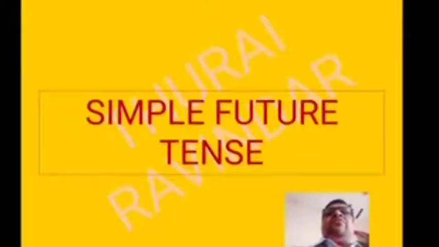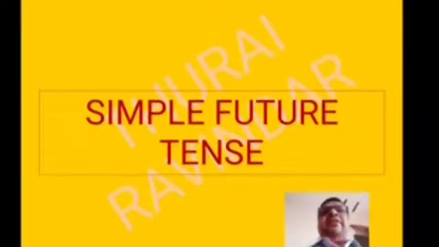Okay. What is it? It is my planned future action. Some planned future actions are also expressed in the simple future tense. Okay. What are the examples for the simple future tense?